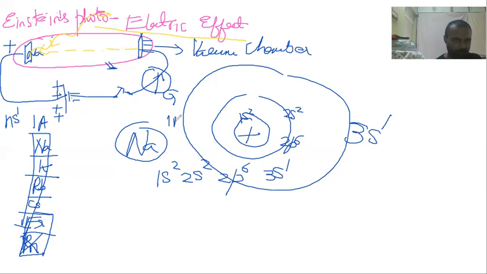Understood? Can you explain it again, sir? When sun rays fall on this sodium metal. Like from the beginning. Oh, we didn't understand. No, sir. Okay.